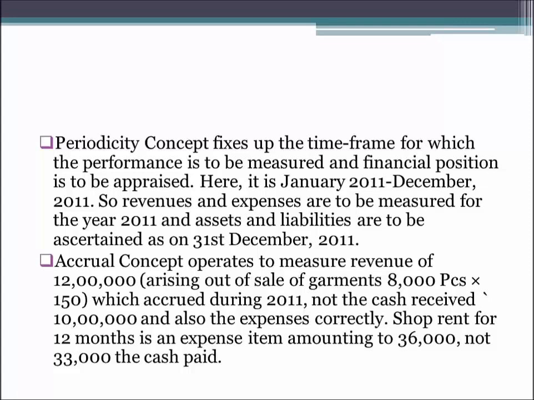That is not our concern. Whatever he is paying, we will take into account what he is liable to pay. So we will take into account the whole amount of 36,000 which he is liable to pay in the period of 1 year, that is from January to December. So this is how the periodicity, matching and the accrual concept will work, and these will be applied to measure the performance of the business and to measure the financial position of the business.